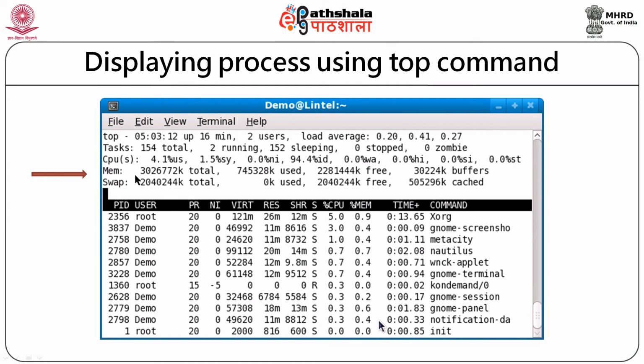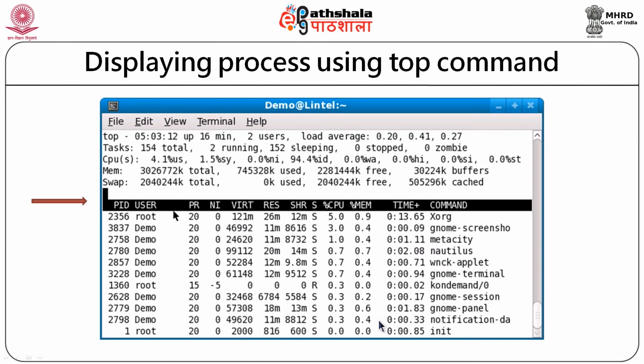The system has nearly 3 GB of RAM. How much memory is being utilized, how much of it is free, how much is allotted to buffer, cache, and so on. So, we can list the amount of primary memory and swap space, that is virtual memory, which is being used by the system. As I said, this is dynamic, so it keeps on changing.